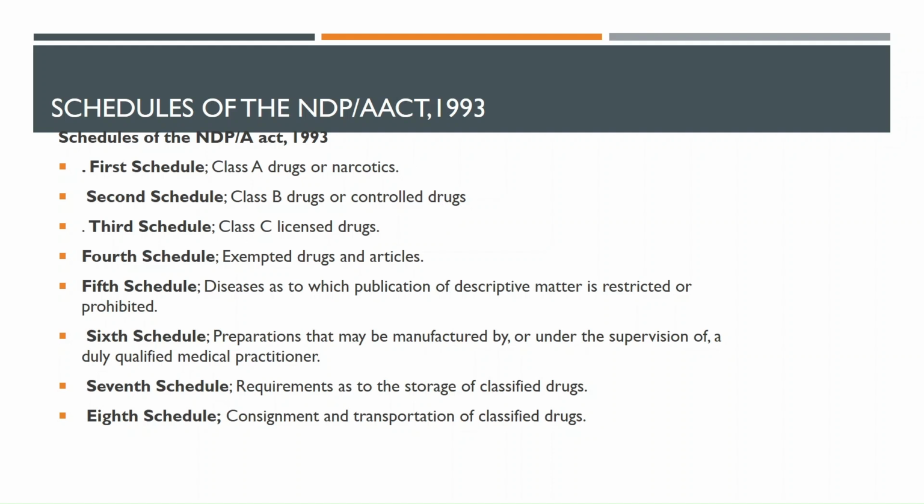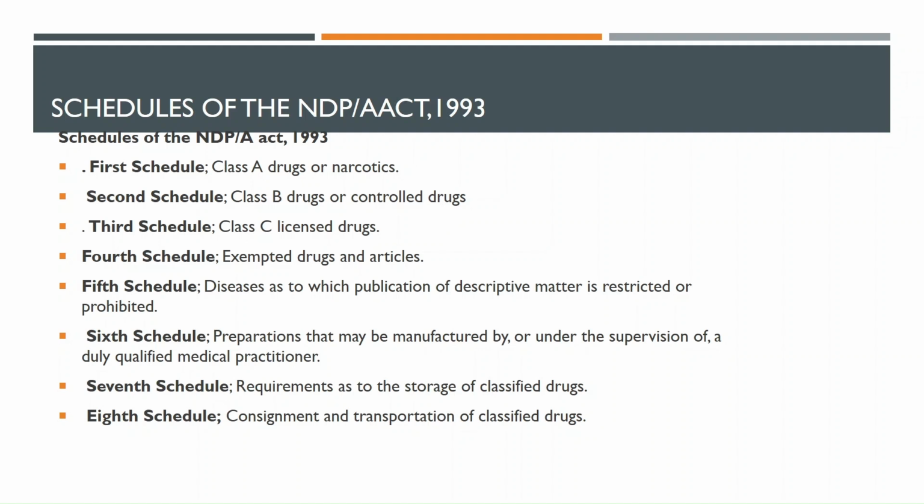The second schedule is class B drugs, which are controlled drugs. And then the third schedule is class C drugs, which are licensed drugs. And then the 4th schedule, as we said, is exempted drugs and articles.